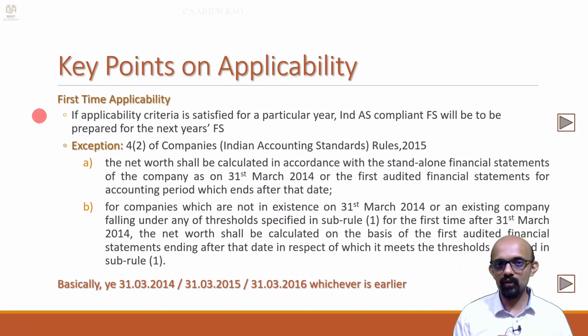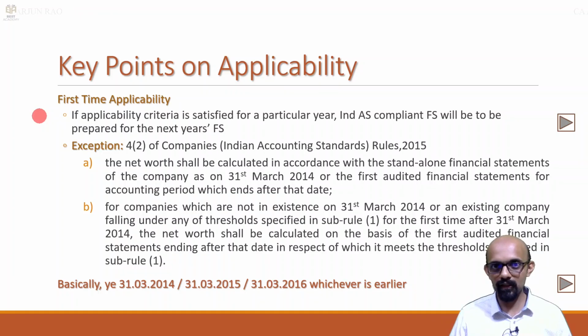So, the general rule is if the criteria is met in 1 year, from the next year it will start following Ind AS. The exception was when the notification was issued. That time they said check the net worth on 31/3/14. If it met the criteria on 31/3/14, follow Ind AS either for accounting period commencing on or after 1/4/16 or 1/4/17.